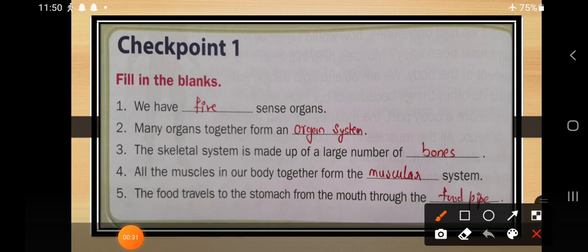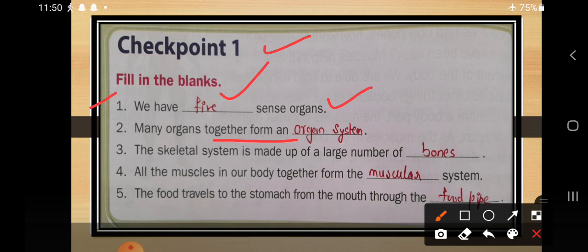So dear students, this is checkpoint number 1. We have a total of 5 fill in the blanks. So just see here, we have a dash sense organs. So how many sense organs do we have? 5. What are those? Eyes, ears, skin, tongue. Okay, so these are the 5 sense organs we have. Is it? Next is the many organs together to form an organ system.